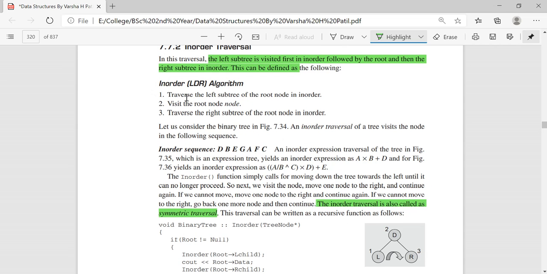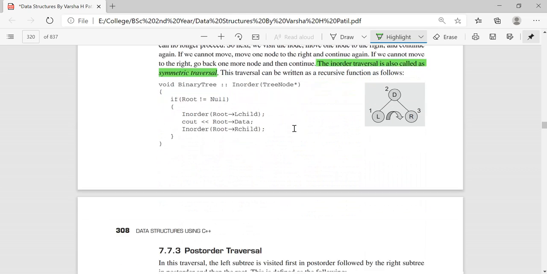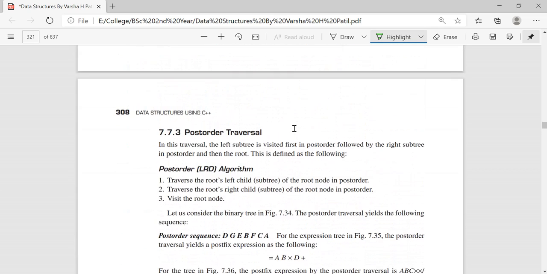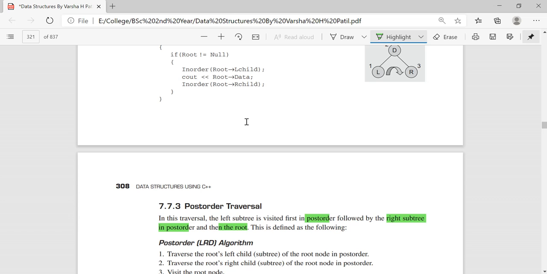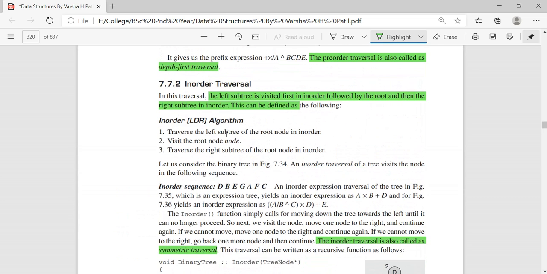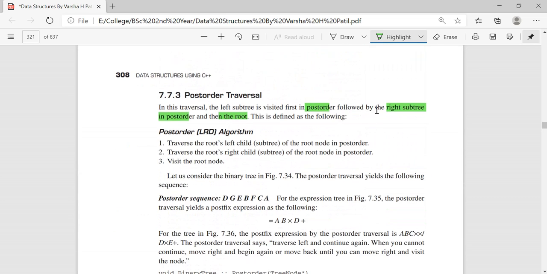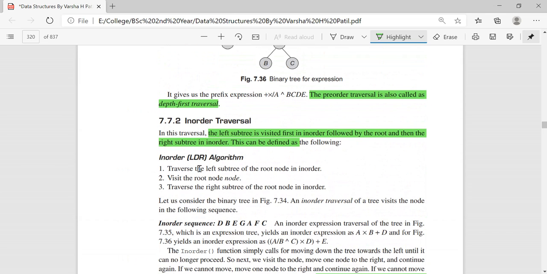So you have to keep these three points in mind when you traverse through the tree in order. Next is post order. What is post order? In this traversal, the left subtree is visited first in post order, followed by the right subtree in post order, and then the root. So here the main difference is the left subtree is visited as it is.